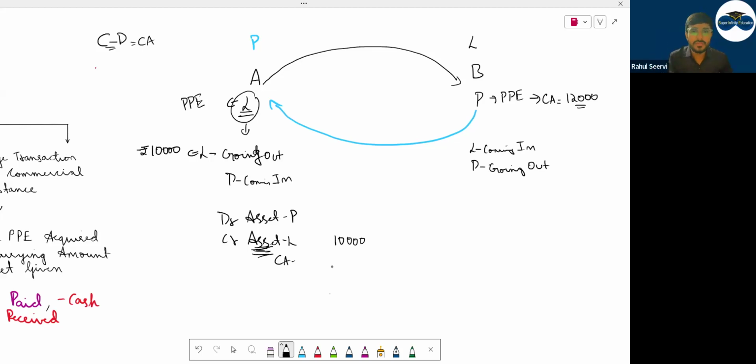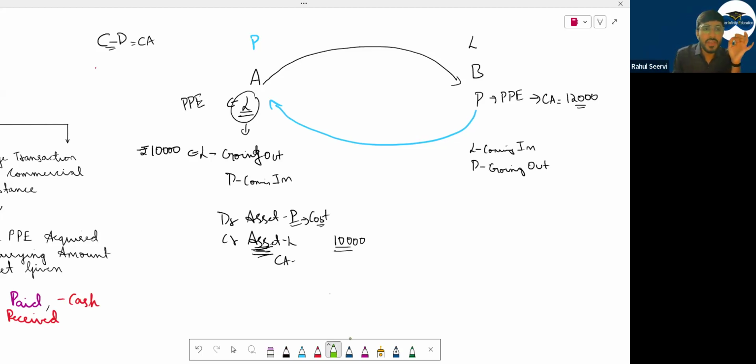Now what is coming in? Porsche is coming in. Now at what value will record? कुछ idea है? At what value will record? When we started IS 16, I mentioned recognition and measurement. Can I say this Porsche is coming into my business for the first time? So first time means I have to calculate cost. Now can anyone say me what will be the cost? This was the carrying amount in my books.